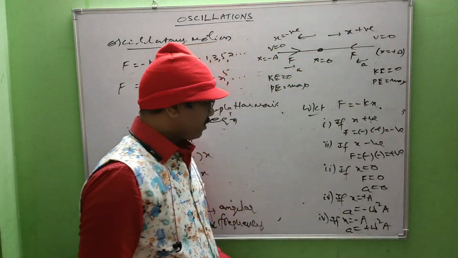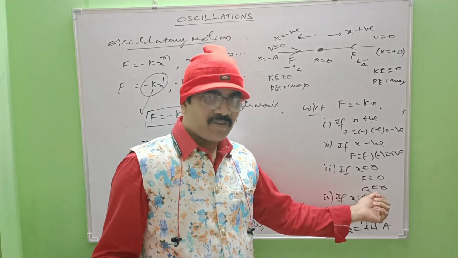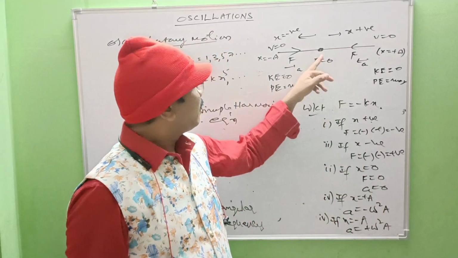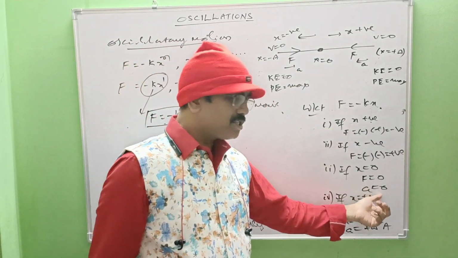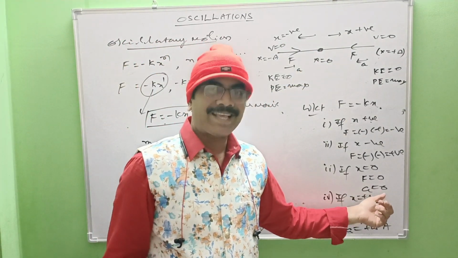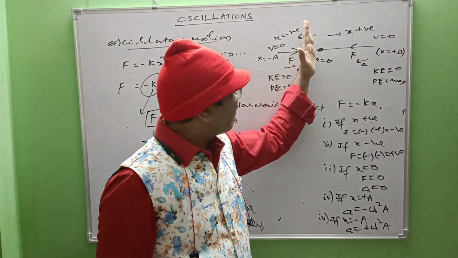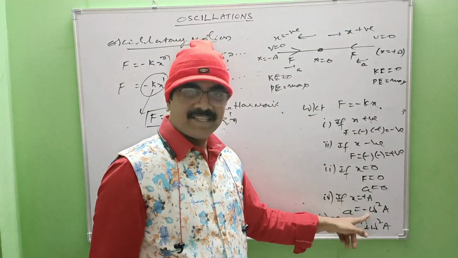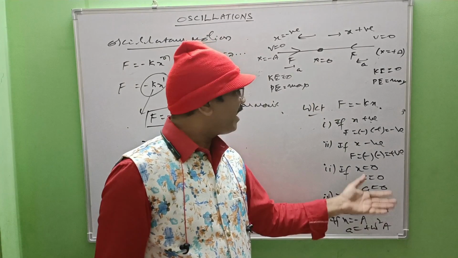So if you observe carefully, here acceleration is not uniform. Why? Because during oscillation, when it reaches the mean position, restoring force is 0 and acceleration is 0. But when it moves away from the mean position, acceleration increases on either side and becomes maximum at the extreme position.